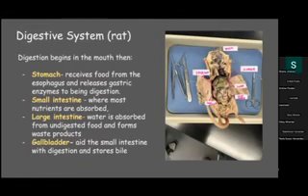As I said before, the rat also begins with the mouth and then down the esophagus. And just like the frog, it receives the food and releases enzymes that begin digestion. The small intestine also absorbs nutrients. And for the rat, the large intestine absorbs the water of undigested food and then excretes the waste products. And just like the frog, the gallbladder aids the small intestine with digestion and stores bile.